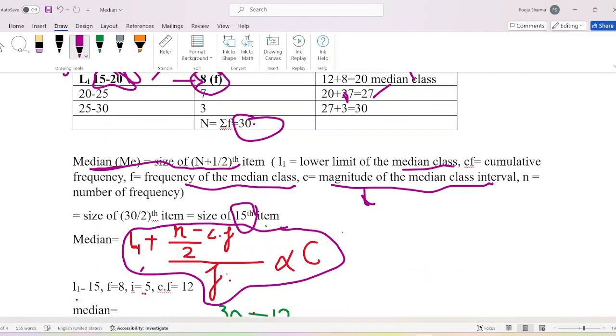Here n divided by 2, that is 30 divided by 2.